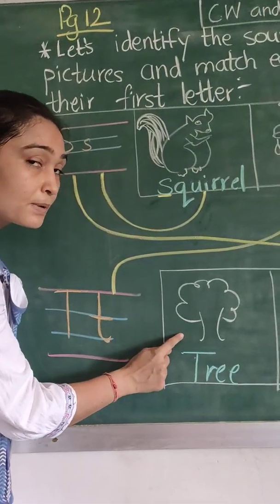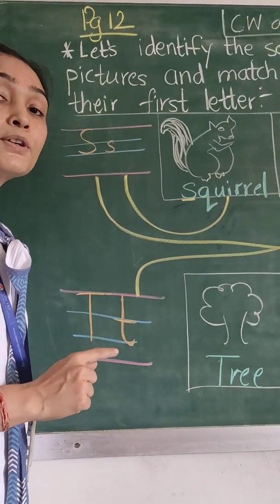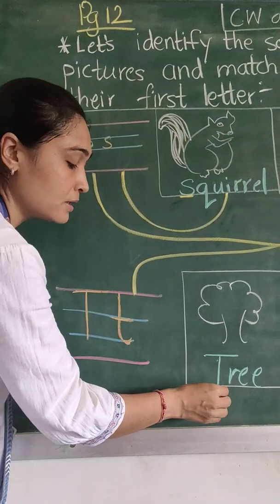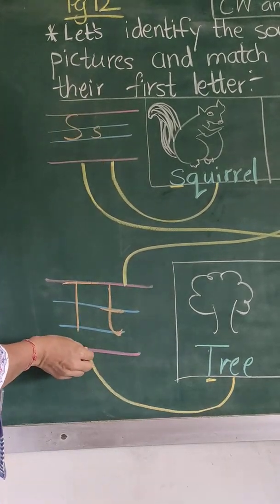So children, this is the picture of a tree. What do you hear when I say tree? Tree. I hear the sound of t, t, t. So I will match this picture to letter T.